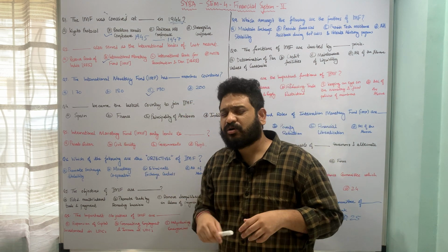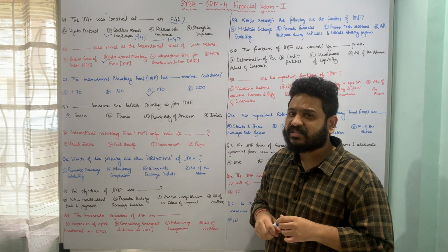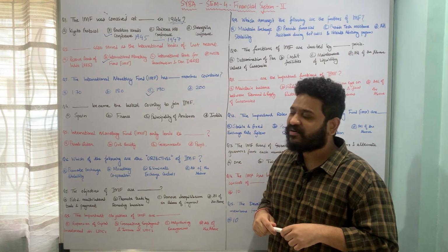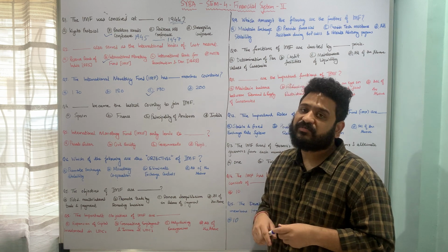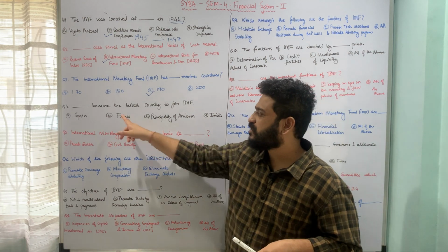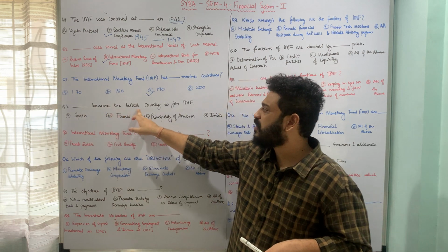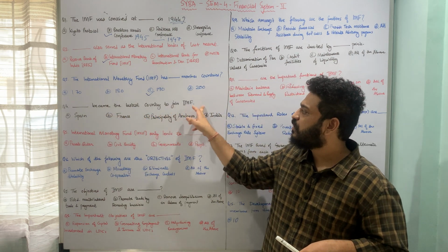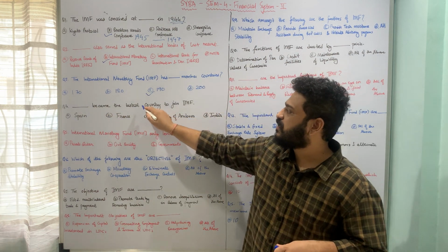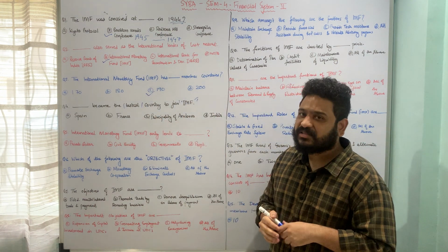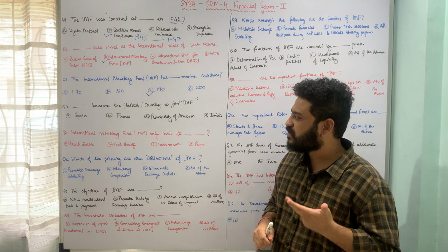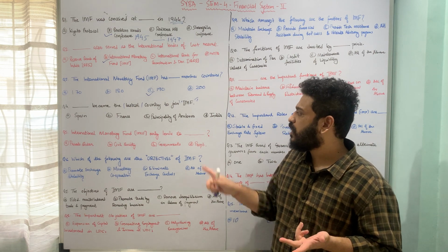A very current question, which is obvious with respect to the International Monetary Fund, is who became the latest member of the International Monetary Fund. The question is framed in this fashion: dash became the latest country to join the IMF. The options are A, Spain, B, France, C, Principality of Andorra, and D, India.